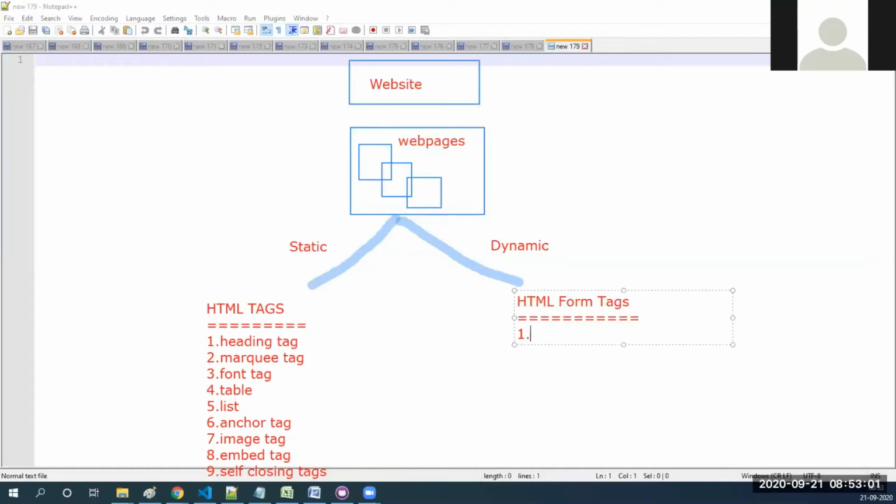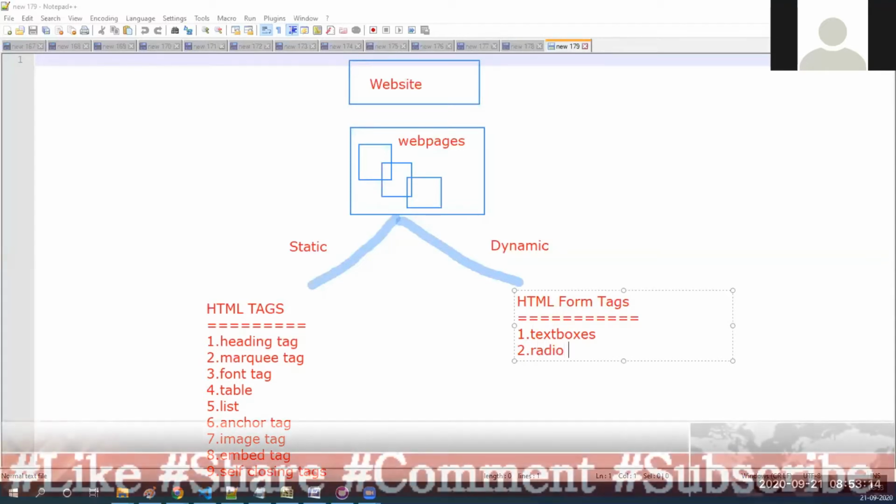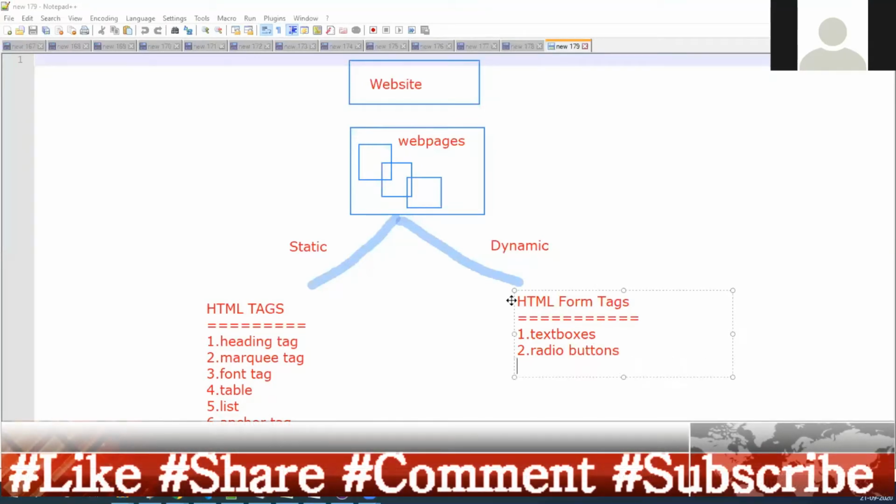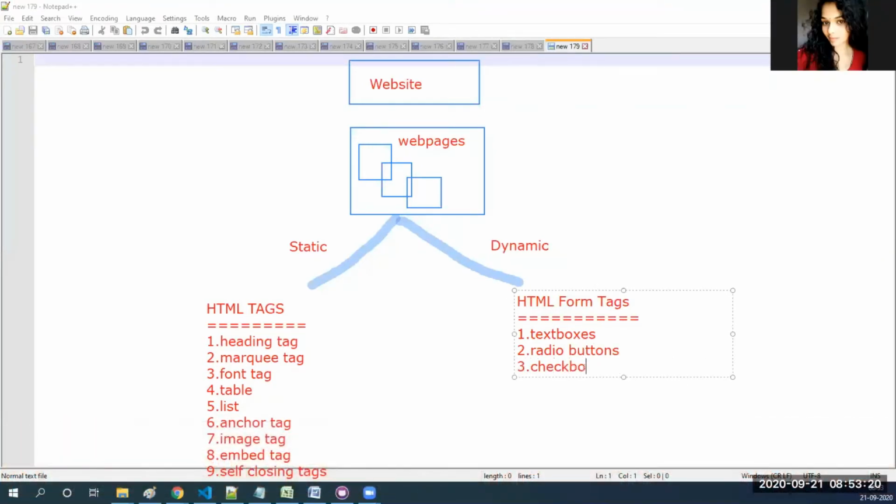Like for button, for example. First we'll go with the text boxes, then radio buttons, then check boxes, then drop down box, then text area, then file upload. Finally, maybe button.